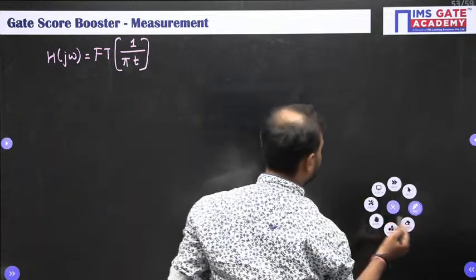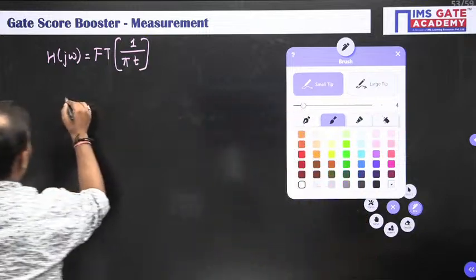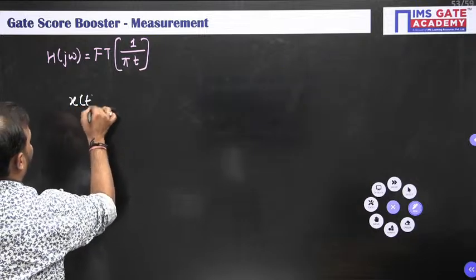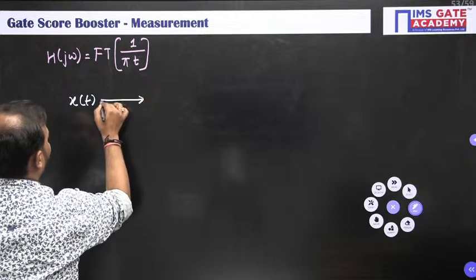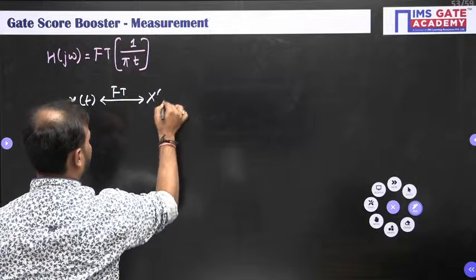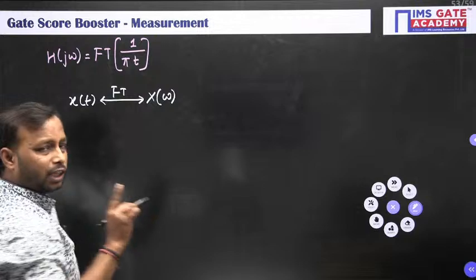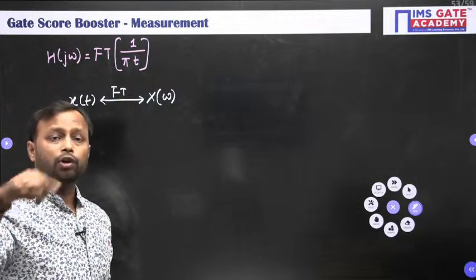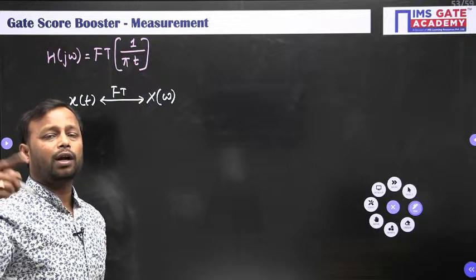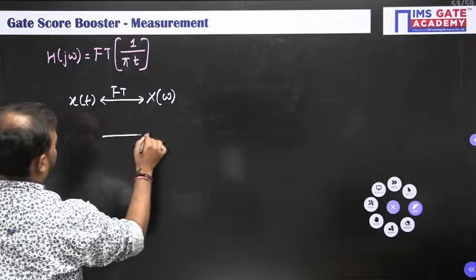For that, let me change the color. Suppose you have some function, let me take x of t, and for that you have the Fourier transform as x of omega or x of j omega, both are same. For such a time domain function for which we cannot apply the Fourier transform easily, we can use the duality principle.